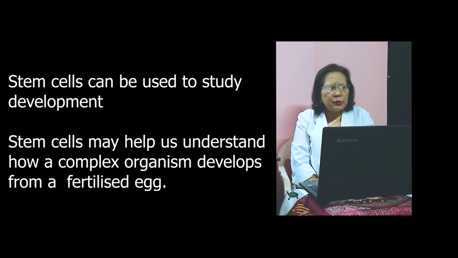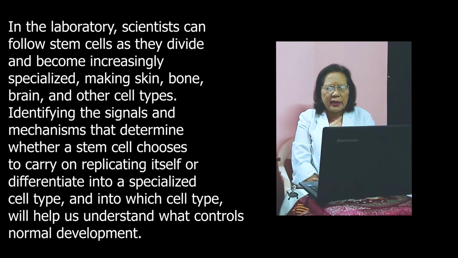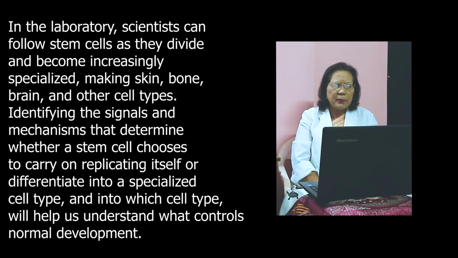So what are the applications of these stem cells? Stem cells can be used to study development, and may help us understand how a complex organism develops from a fertilized egg. In the laboratory, scientists can follow stem cells as they divide and become increasingly specialized, making skin, bone, brain, and other cell types. Identifying the signals and mechanisms that determine whether a stem cell chooses to carry on replicating itself or differentiate into a specialized cell type, and into which cell type, will help us understand what controls normal development.